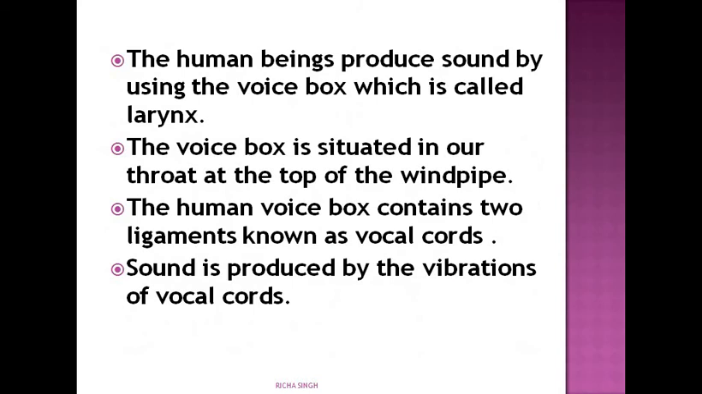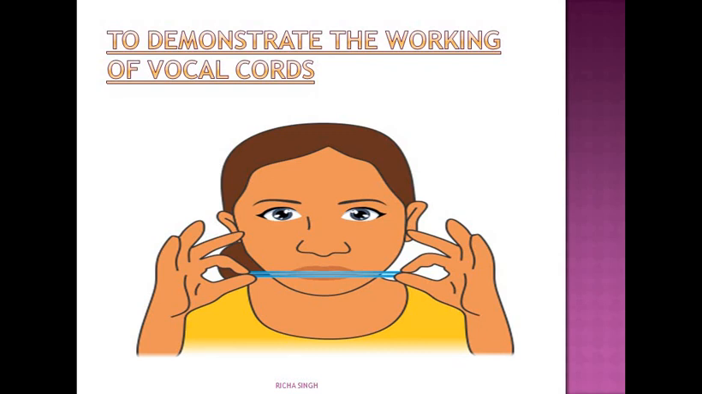Let's see this through one of the activities. To demonstrate the working of vocal cords, you just have to place two rubber strips one above the other and stretch them tightly. Now blow air through the gap between them. What do you observe? You will see that sound is produced as the air passes through the slit. It produces different sounds, and the difference in sound can be observed when there is a difference in the stretching of the rubber band.